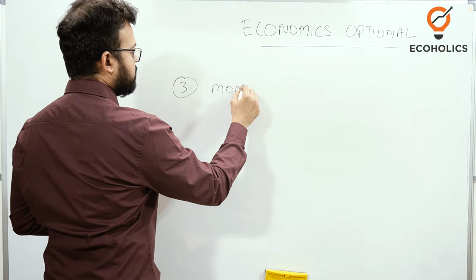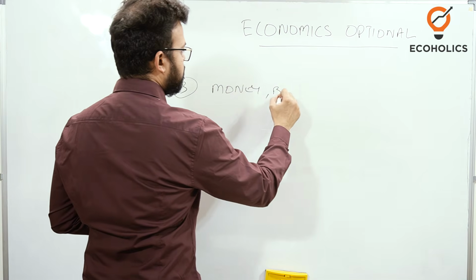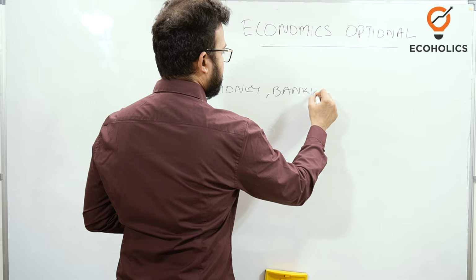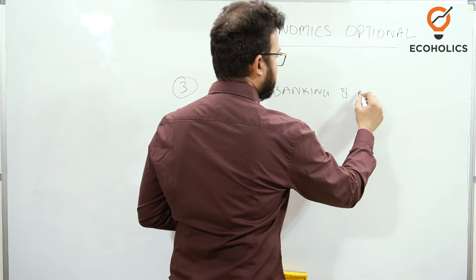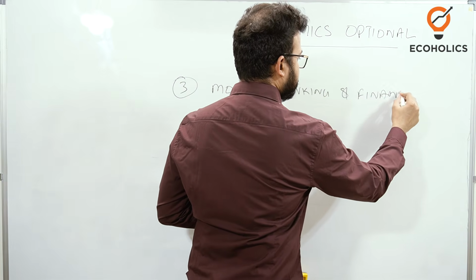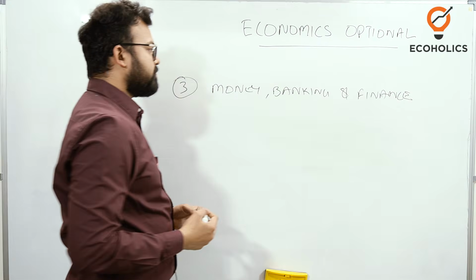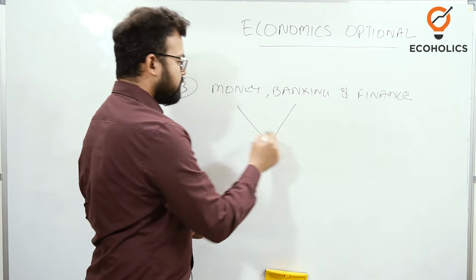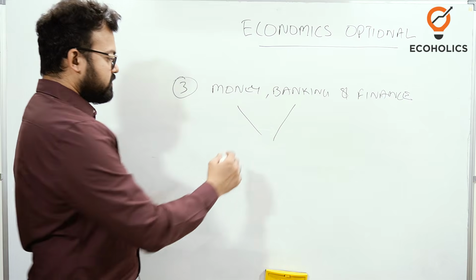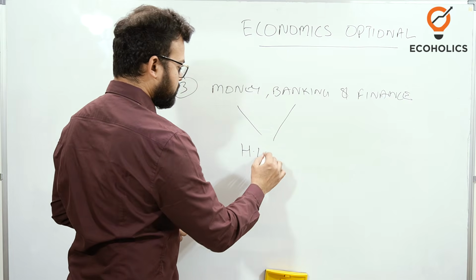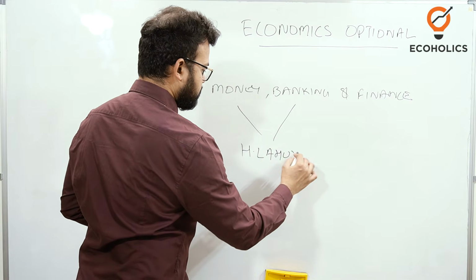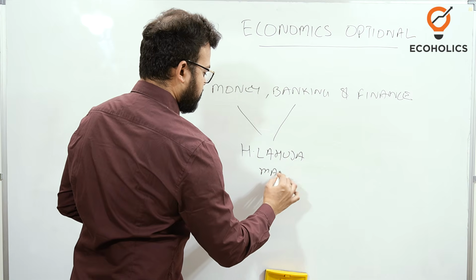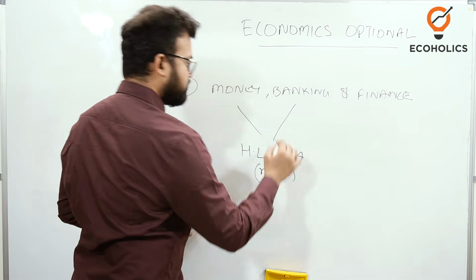that we have is money, banking and finance. Now this is a mixed topic. If you can see, money and banking majorly you'll be able to cover with the same book, that is H.L. Ahuja of macroeconomics. Okay, macroeconomics book of H.L. Ahuja would be sufficient for this.